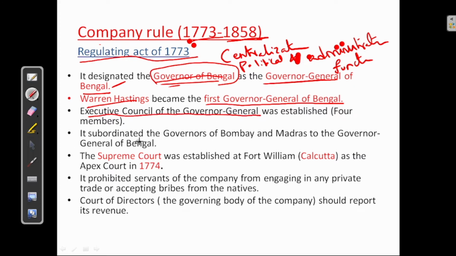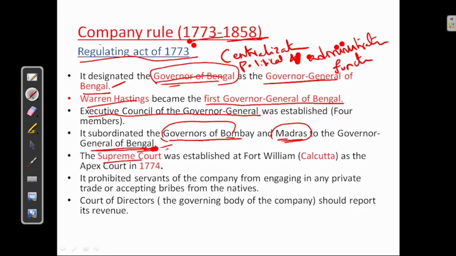It subordinated the governors of Bombay and Madras to the Governor General of Bengal. Earlier Governor of Bombay, Governor of Madras and Governor of Bengal, all these three were independent. But now under this Regulating Act of 1773, Governor General of Bengal was given the higher power. Governor of Bombay and Governor of Madras were made subordinates to the Governor General of Bengal. So whatever work is done, everything should be reported to Governor General of Bengal.